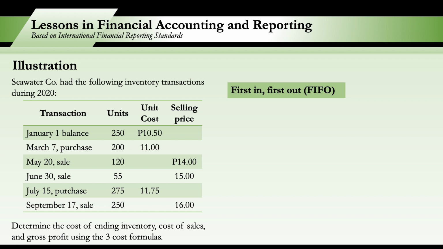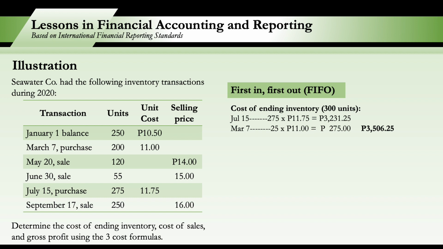So, kung may matitirang 300, if there are remaining inventories of 300 units, practically, saan siya manggagaling? So, the 300 units will be coming from our July 15 purchase of 275 units, and the remaining 25 will be coming from our March 7 purchase.